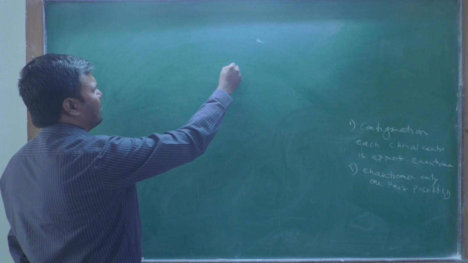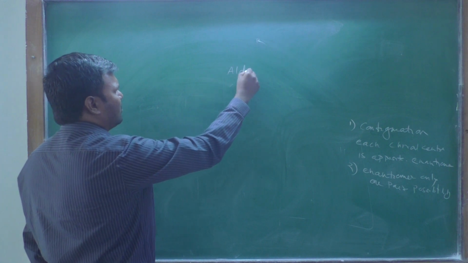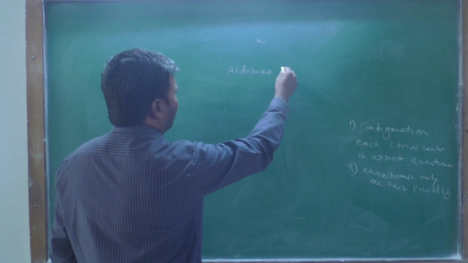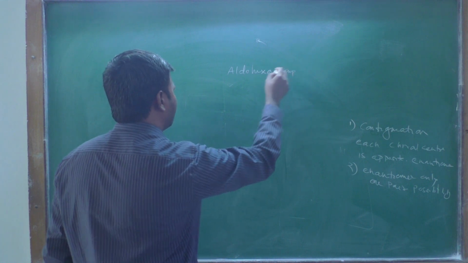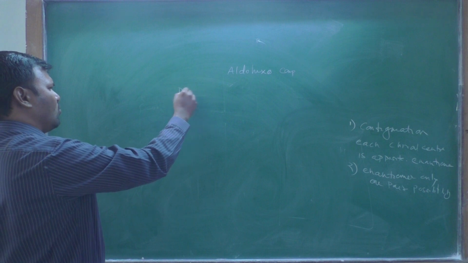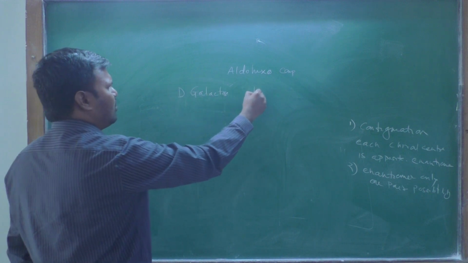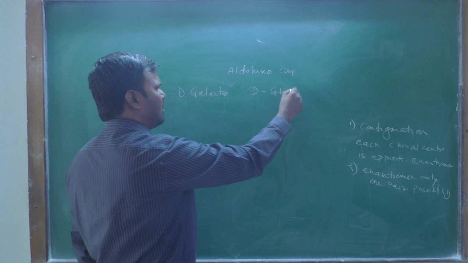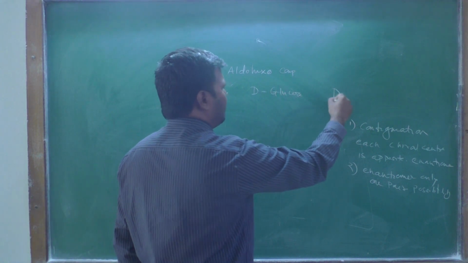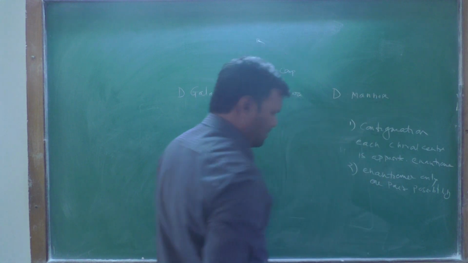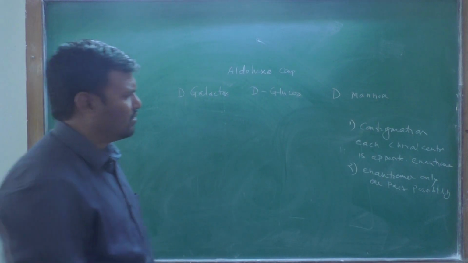There are the aldohexose compounds: D-glucose, D-galactose, D-mannose. These are the examples.